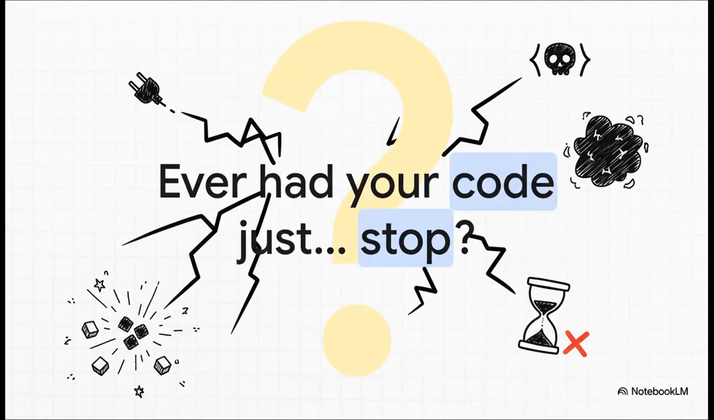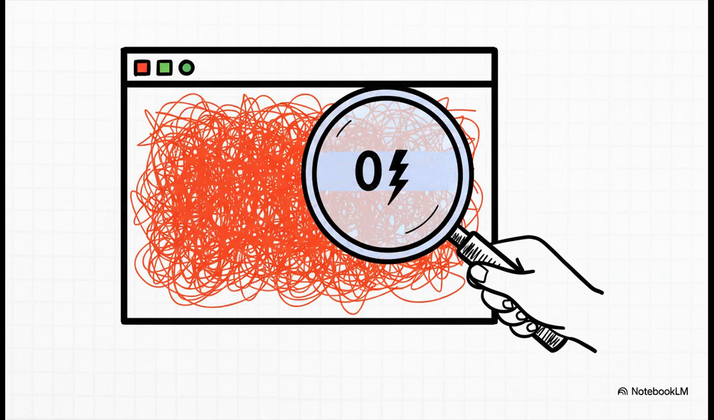All right, let me ask you something. Have you ever been there? Your program is running along just fine, doing its thing, and then the next second, it's just gone. Poof. No warning, no polite goodbye, just silence. And what are you left with? Usually something that looks like this: a terrifying wall of red text. A traceback that honestly looks like an alien language at first.